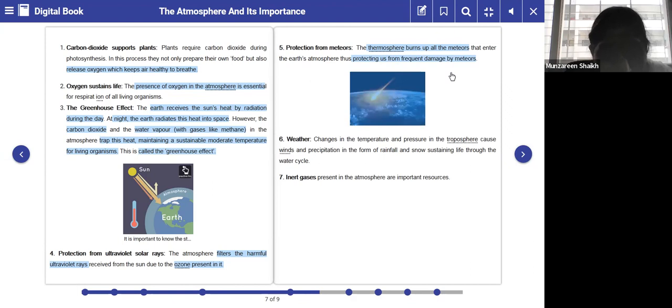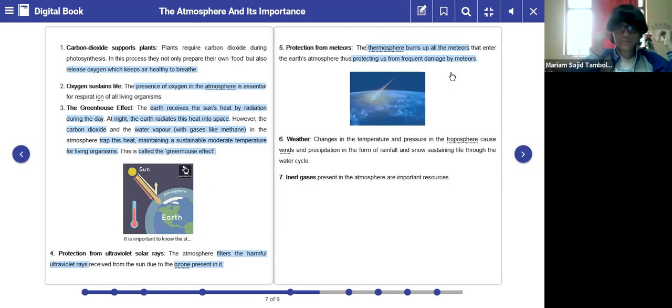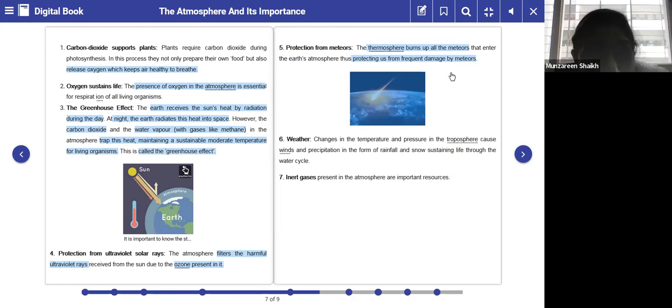Next is the weather. Which particular layer do you think is responsible for most of the weather changes? The troposphere, ma'am, because it is closest to the Earth. Yes, so this layer has extreme weather conditions.